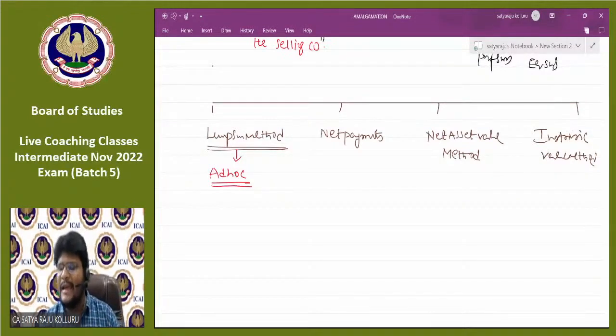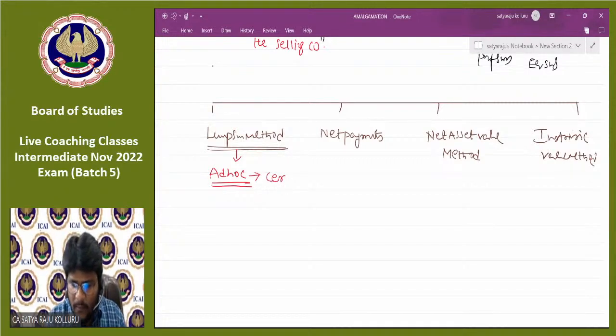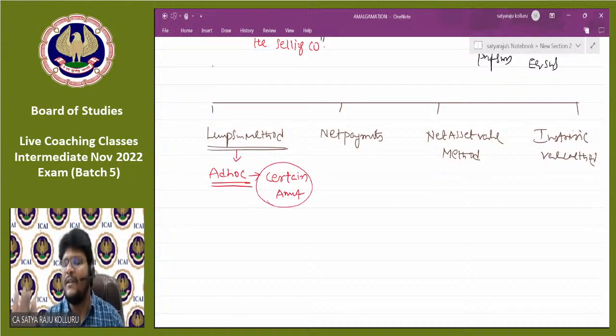But how they calculated it and all such stuff, they will not discuss at all. Ad hoc means a certain amount. They directly give it, but the base on which that amount was derived, they will not provide. That is nothing but lump sum method.